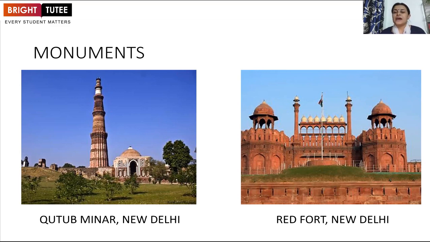Now, these monuments are important. Why? Because they tell us about the history of that time. They tell us about the expansion of the ruler, how powerful the ruler was, how authoritative his administration was. So architecture basically was meant to signify, to exemplify the power of the ruler. Like that, we can see a number of mosques and religious temples also, which clearly indicates that Hindu and Muslim culture were both growing together on the same subcontinent.